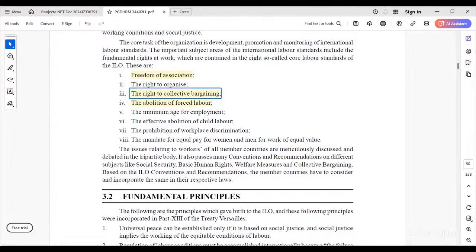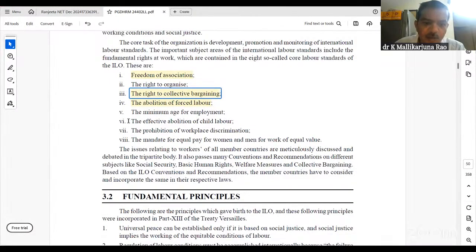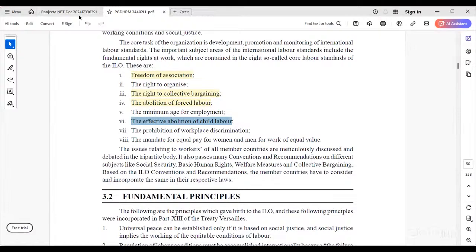Effective abolition of child labor: below 14 years, below 18 years, no one is allowed to work in industries, especially very hazardous industries like chemical industries and gas industries. We can't allow children in such kinds of industries. And the provision of workplace discrimination: there is no discrimination between men and women regarding position. All are under the standards of ILO, the International Labour Organization. They suggest the world to follow this.